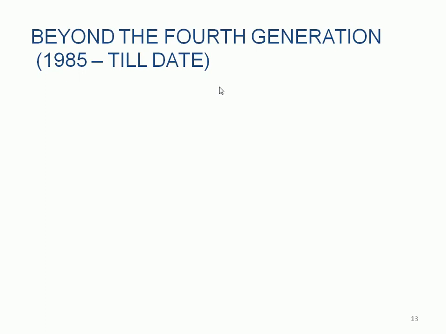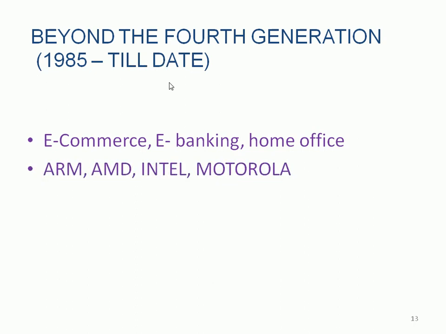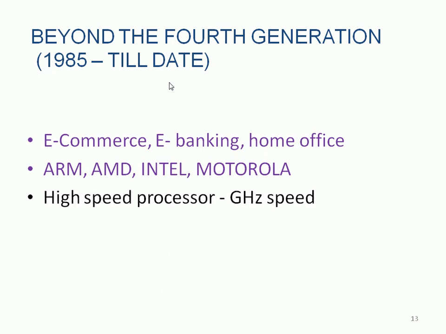After the fourth generation, after 1985, Intel made a revolution and several Intel chips were released. We have e-commerce, e-banking, home office, and the ARM microcontroller, AMD Athlon, Intel and Motorola systems. There are high speed processors in terms of gigahertz speeds. Earlier there were kilohertz machines in the first and second generations, then megahertz from the third and fourth, and now processor speeds are in gigahertz.